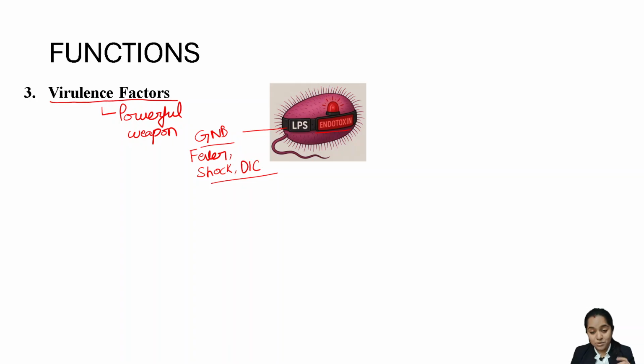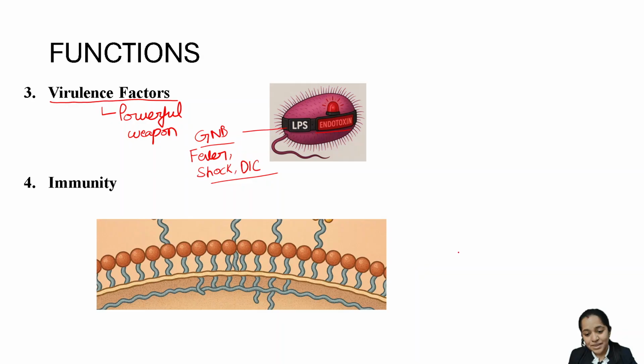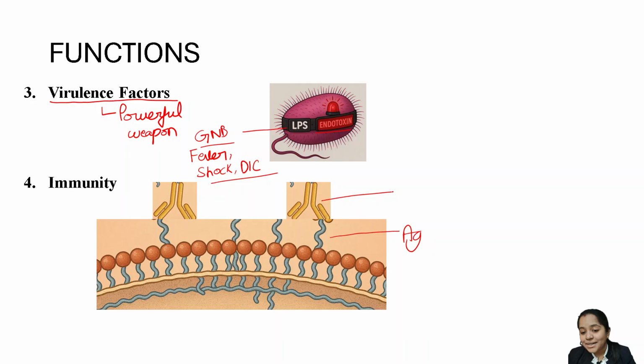Now next come to the fourth and fifth function. Now remember, till now all the functions which we read were important for the bacteria, but abhi ke jo functions padhenge, those are beneficial for humans, like your immunity. Now you see, the structure of the cell wall is foreign to us. ये bacteria का cell wall है, तो it's foreign to us. So the antigens which are present in the cell wall, उसके against हमारी body क्या करती है? It produces antibodies. And these antibodies protect us from natural infections, or they can be used to create vaccines which will further protect us. Clear?